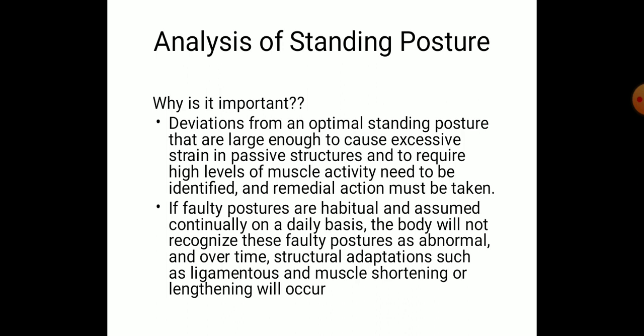And second, if faulty postures are habitual and assumed continuously on a daily basis, the body will not recognize these faulty postures as abnormal, and over time, structural adaptations such as ligamentous and muscle shortening or lengthening will occur. The best example is a tabletop worker, or you can say a computer worker.